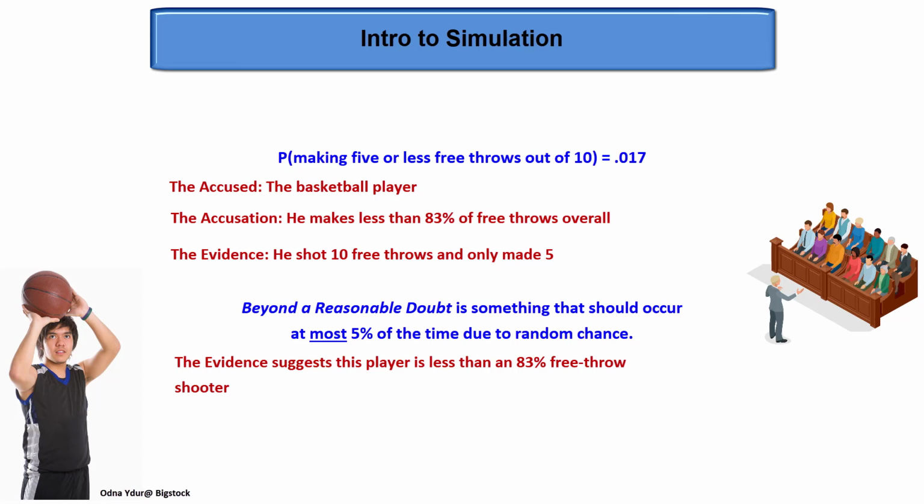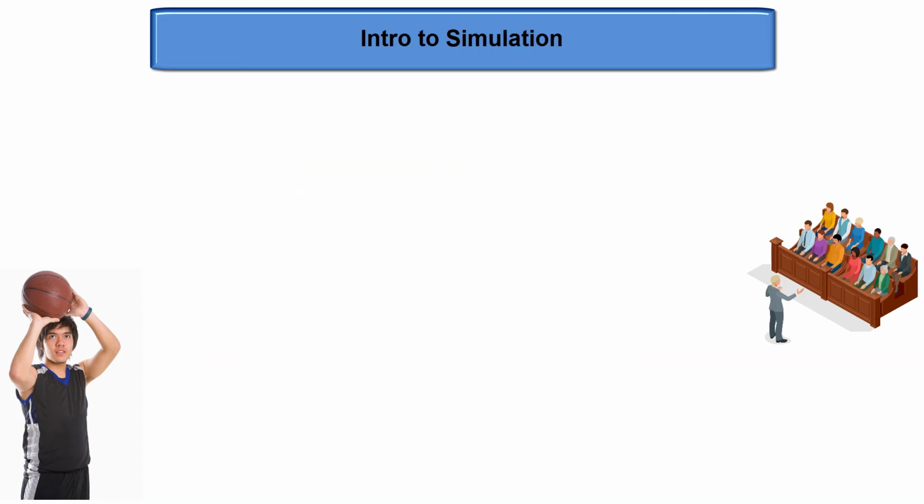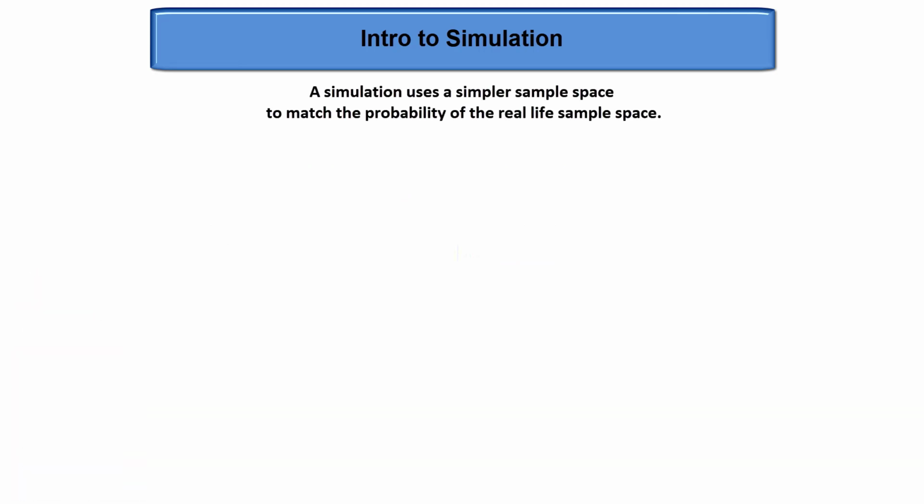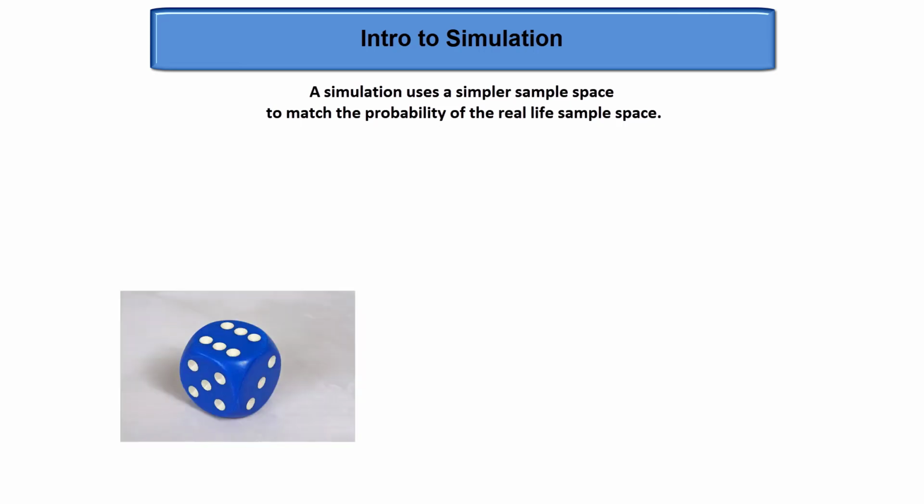We will soon study hypothesis testing like this, but first we learn to use simulation instead of probability theory to estimate how often a particular outcome should occur. A simulation uses a simpler sample space to match the probability of the real-life situation. For example, we can model an 83% free throw shooter by rolling a 6-sided die. A 1 through 5 has an 83.33% chance of happening, pretty much 83%, so each roll of the die could represent a free throw attempted.